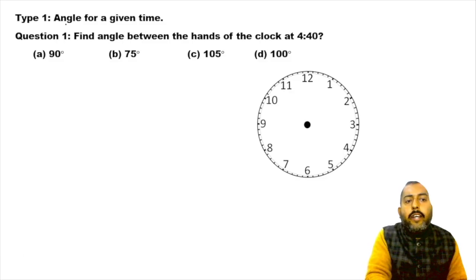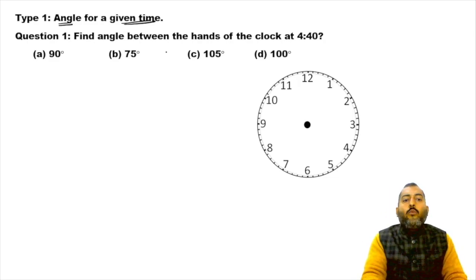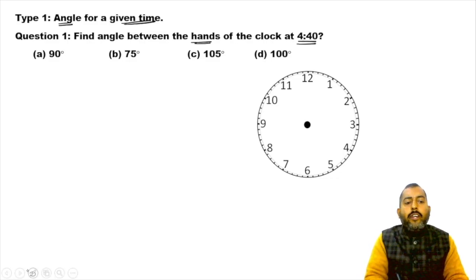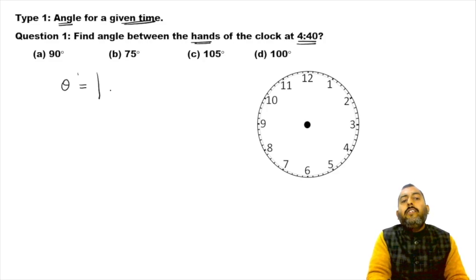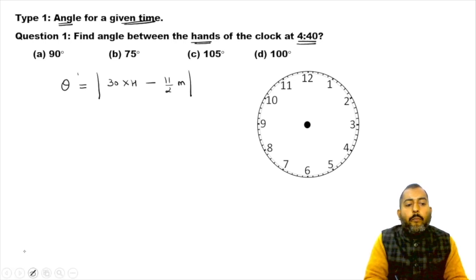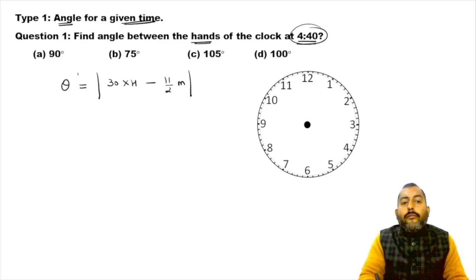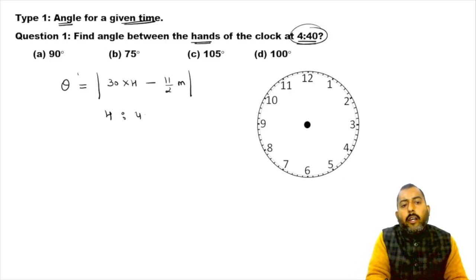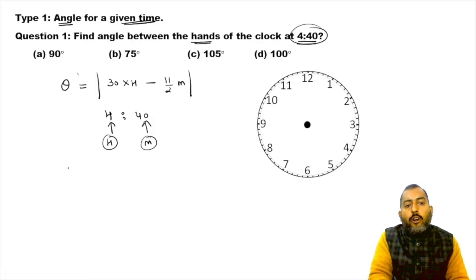So this is your first case, when we have to find the angle for the given time. In this question we are looking for the angle between the hands of the clock at 4:40. So we want to find the value of theta, and I know the angle between the hands of the clock is equal to mod of 30 into h minus 11 by 2 into m. Now in 4:40, what is 4? It is the hours time. What is 40? It is the minutes time. So if you insert these values in the formula, what are we going to get?